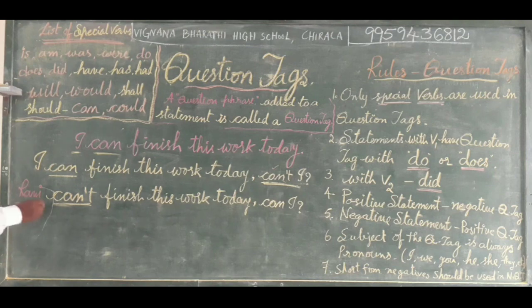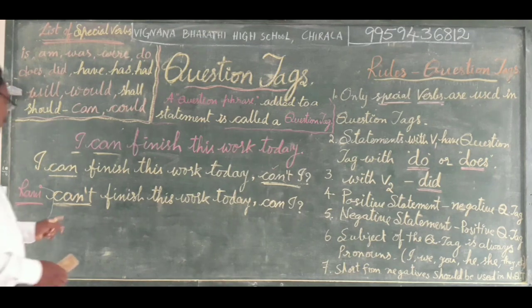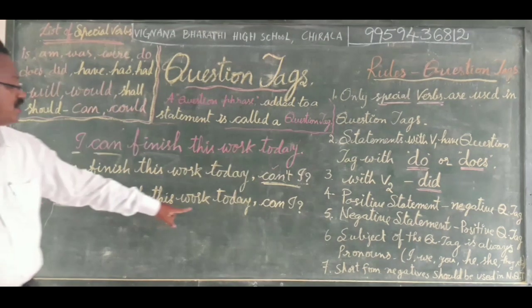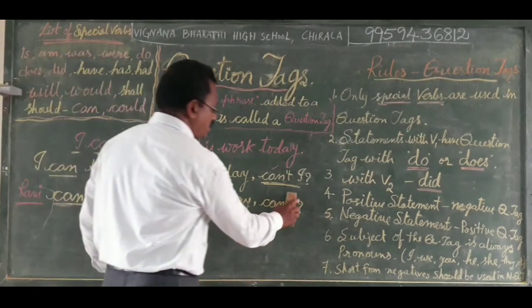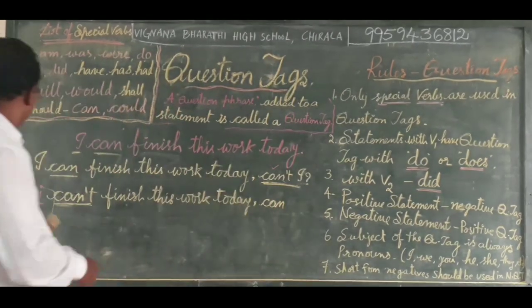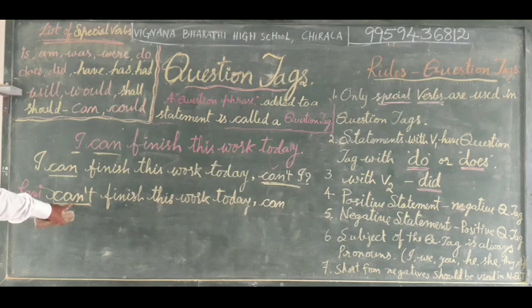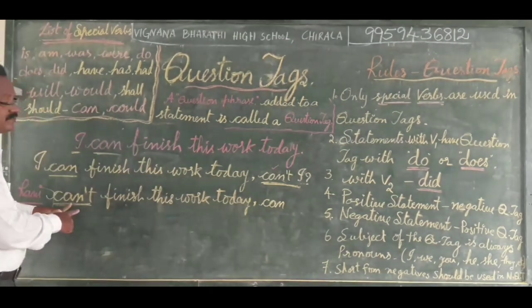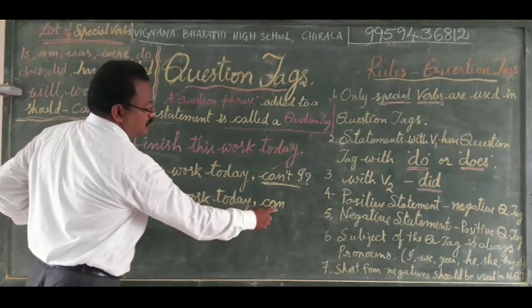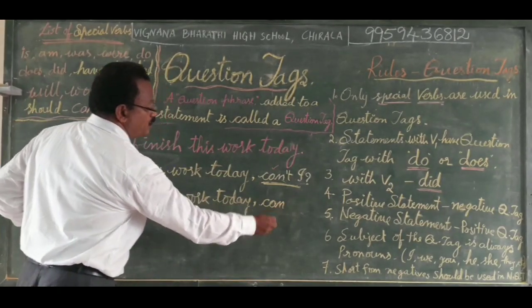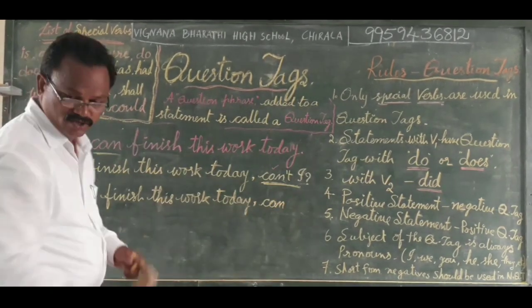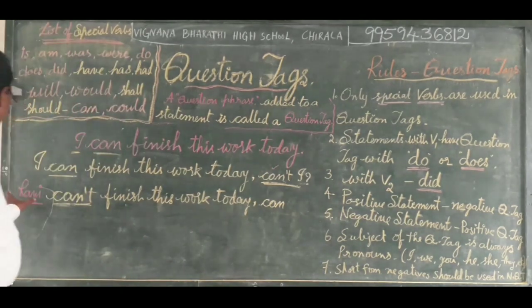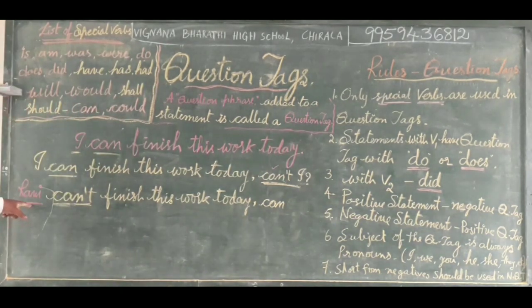Here Ravi is a boy. Then Ravi can't finish this work today. Then what shall we do here? Cannot. This is a negative statement, positive special verb. We do not use a negative sense there in the question tag. But now the subject is Ravi. We do not write Ravi as it is in the question tag.